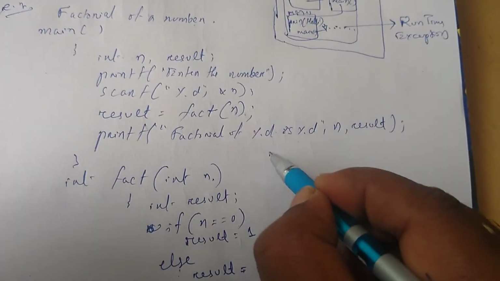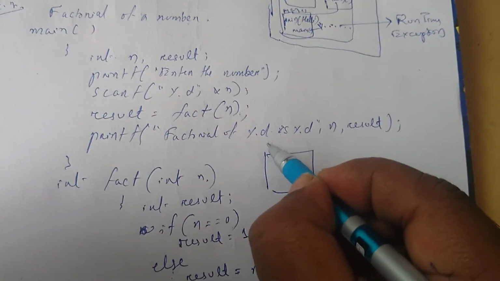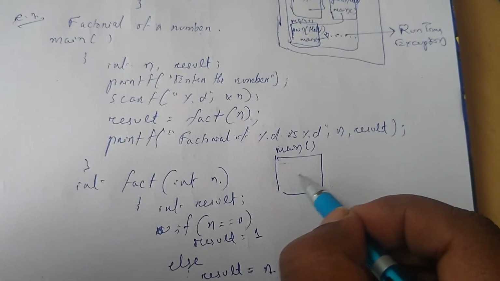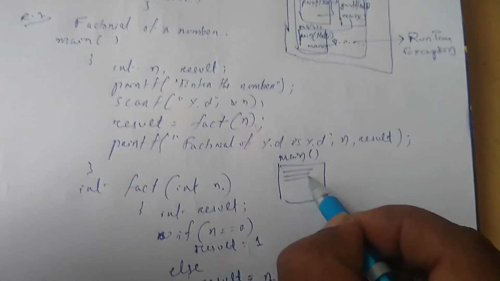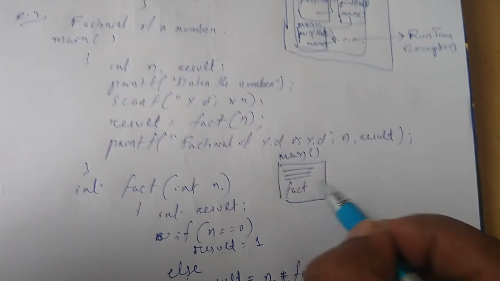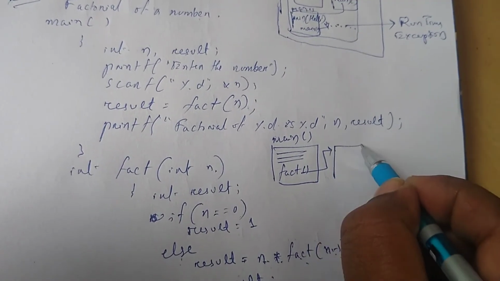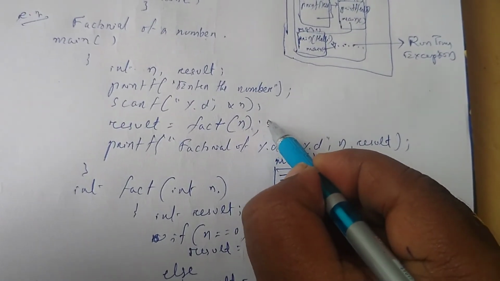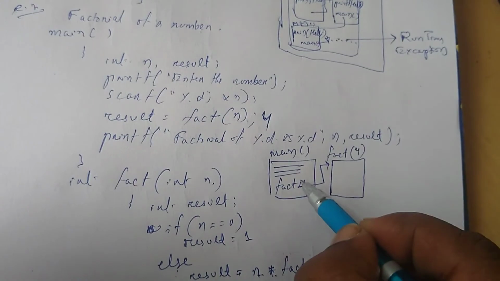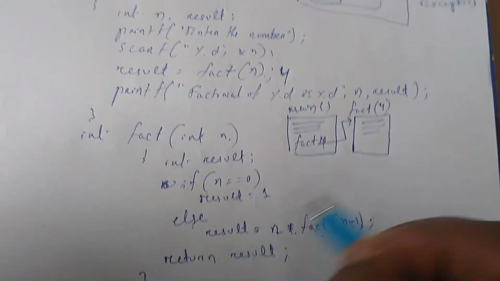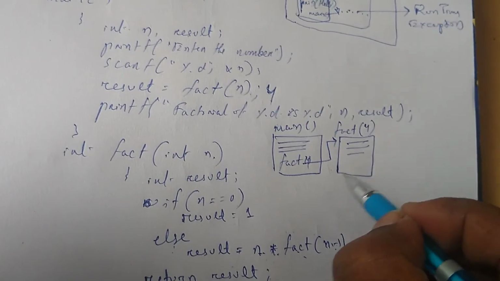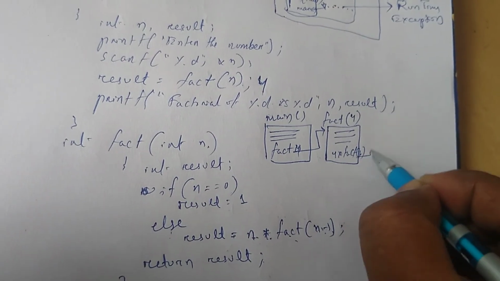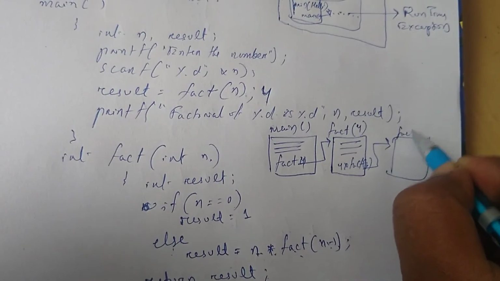So what happened here? Inside the main memory, firstly for the main function, one frame will be created in the stack memory. Some common lines of code are there. Then fact is called. When fact is called, control goes to create another frame for fact. So suppose we compute the factorial of 4. Again 4 is passed. For 4 some common lines are there. Again fact is called here, which is 4 into fact of 3. So for fact of 3, another frame is called.